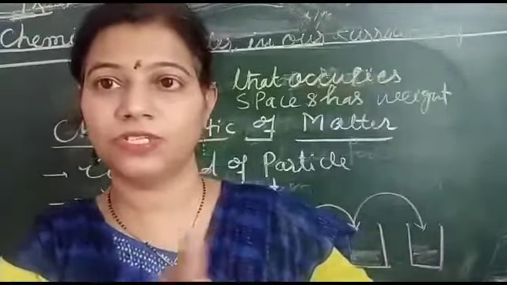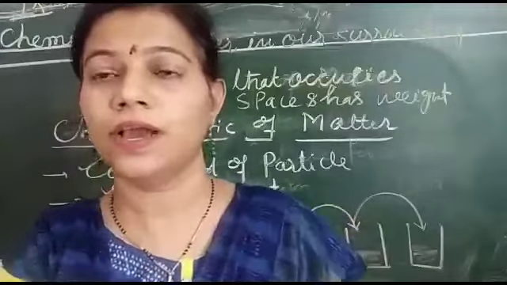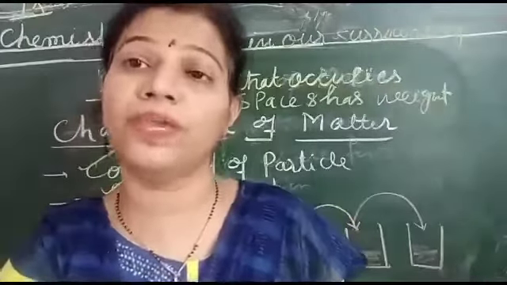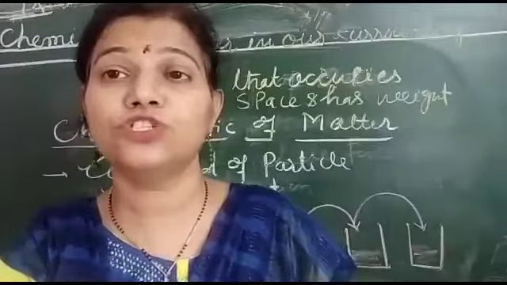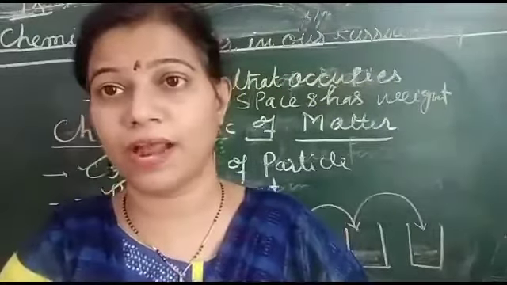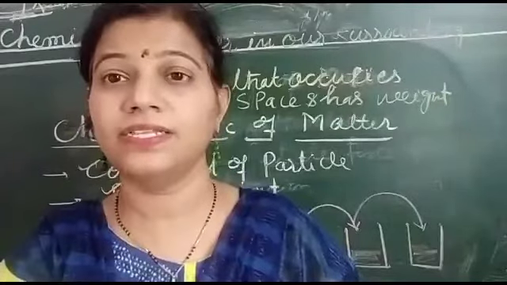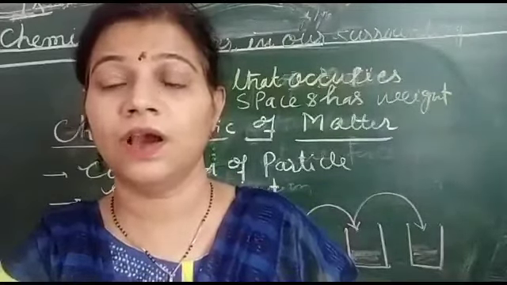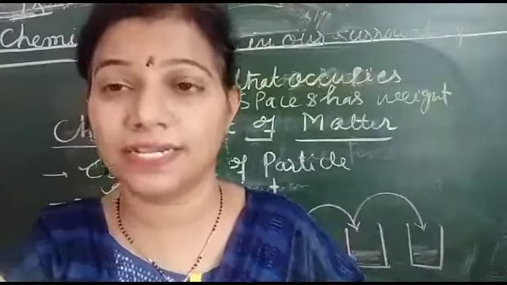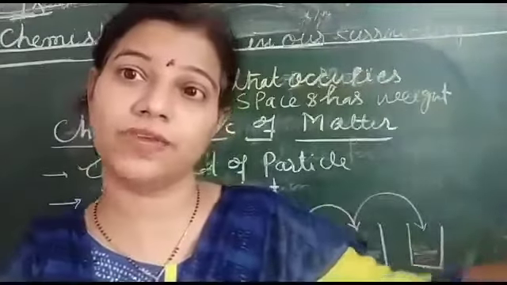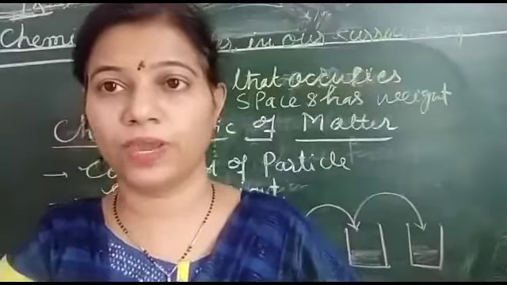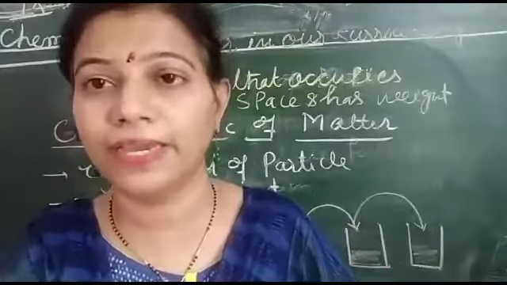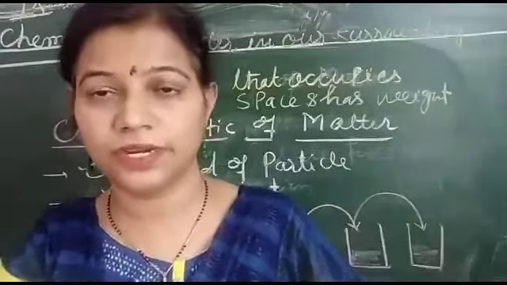But as we dilute, the color becomes lighter, but we still get the color. It shows that matter consists of particles, because even as we dilute, we are still getting the pink color. Is it clear to you?